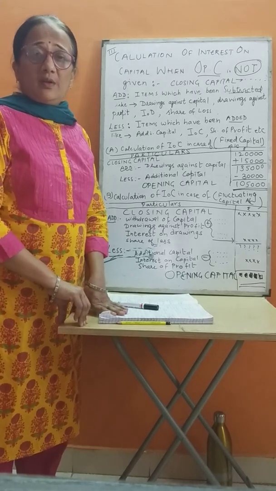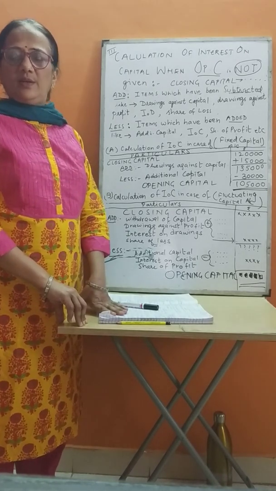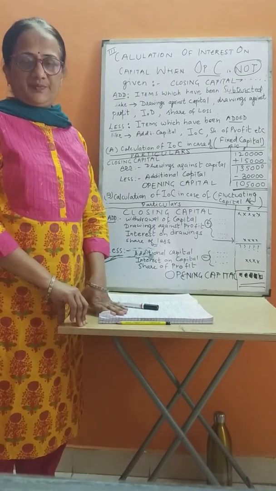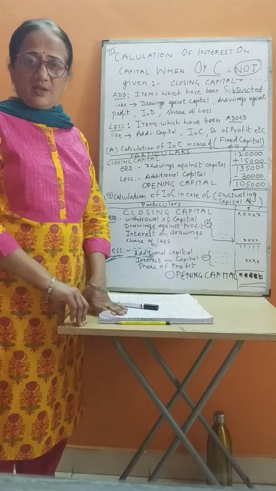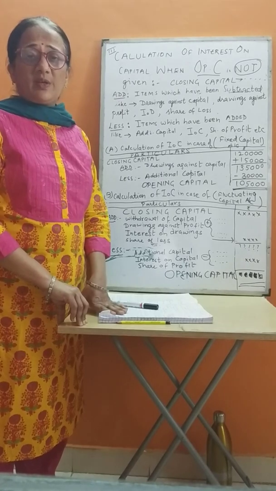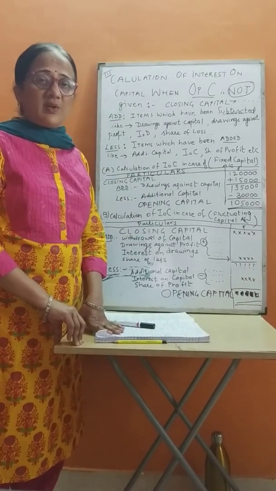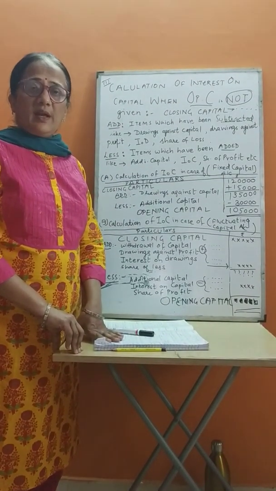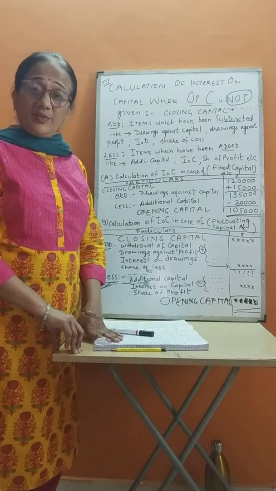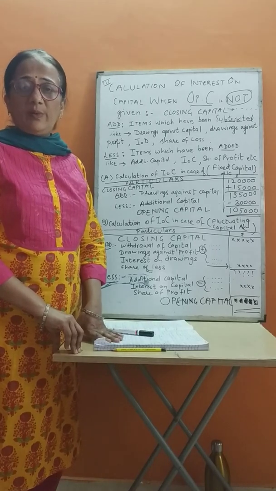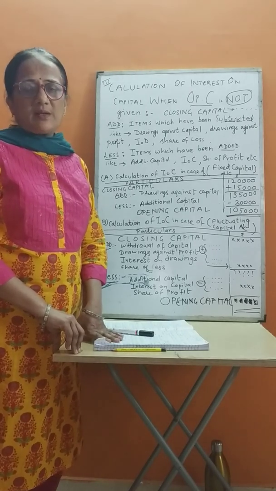Correct? If the partnership deed is silent, no IOC is given. If IOC is treated as a charge, meaning it is compulsorily to be given, then it is treated like other expenses and debited to the P&L account. If there is profit, it will be distributed among partners.